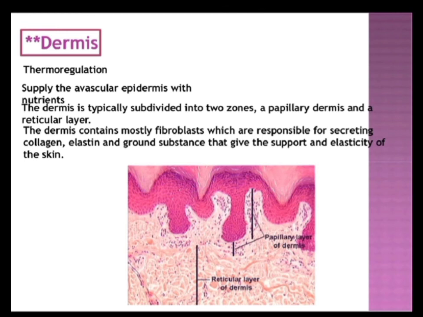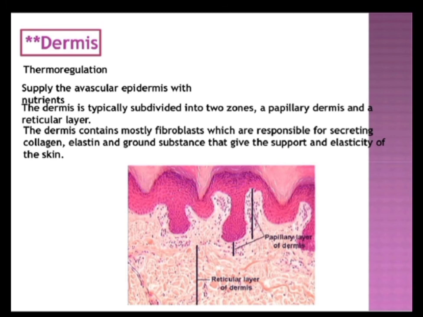Then we find another layer just beneath this, that is the reticular layer. The reticular layer is the broader zone. This is thicker and consists of dense, irregularly arranged connective tissue. It is composed mainly of interlacing bundles of collagenous fibers. Some elastic fibers are also present. The intervals between the interlacing bundles are occupied by the adipose tissue and sweat glands.